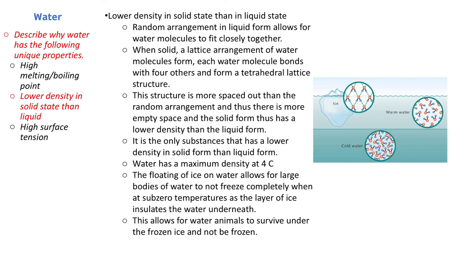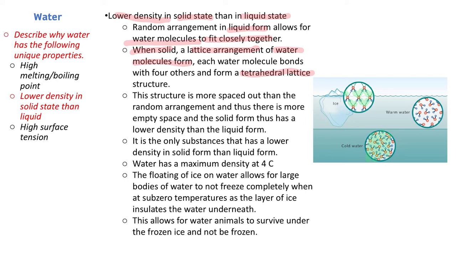So this one here, lower density in solid state rather than in liquid state. In liquid form, the random arrangement allows the water molecules to fit closely together. So here in the cold water, you can see the water molecules are all tightly packed against each other. They can slide in nice and close to each other. However, in solid form, the lattice arrangement of water, because remember they form hydrogen bonds with 4 others, they form a nice tetrahedral lattice.